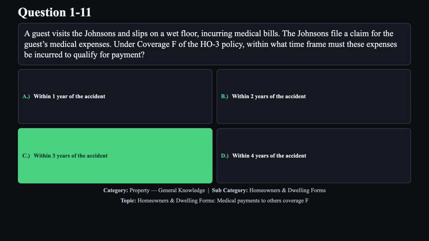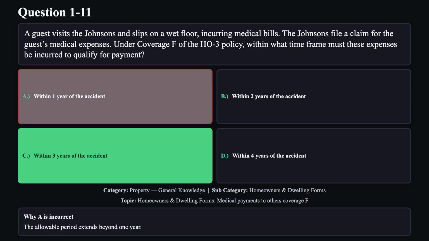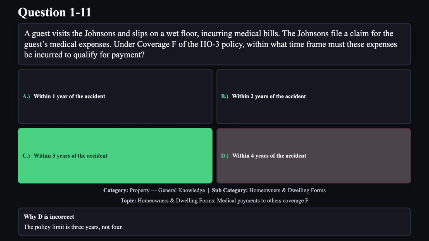The correct answer is C. Coverage F pays reasonable medical expenses for others incurred within 3 years of the accident, regardless of liability. Reason A is not correct. The allowable period extends beyond 1 year. Reason B is not correct. The allowable period extends beyond 2 years. Reason D is not correct. The policy limit is 3 years, not 4.